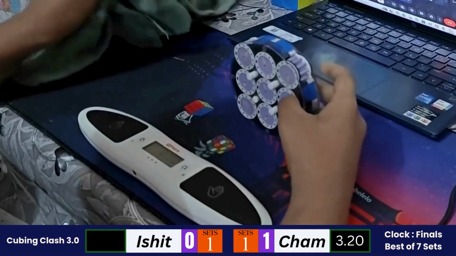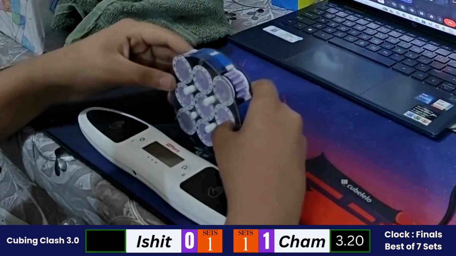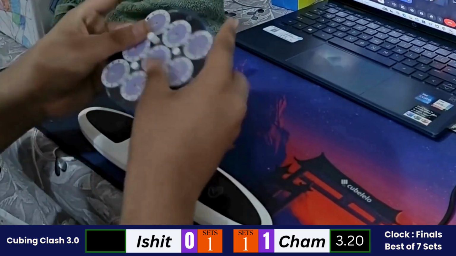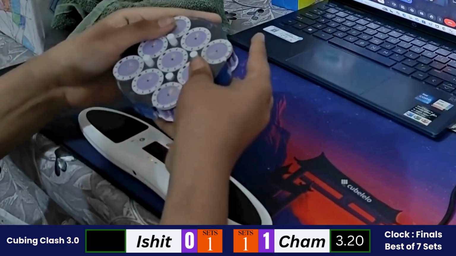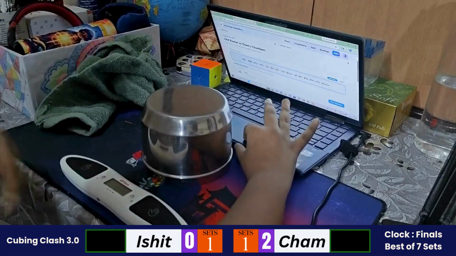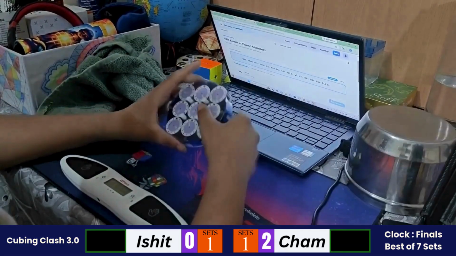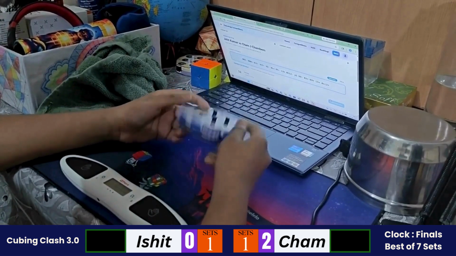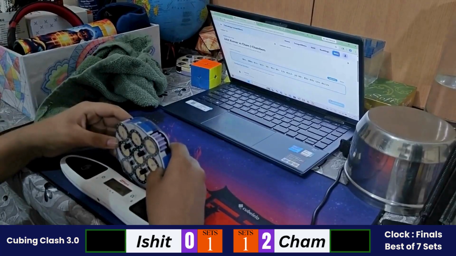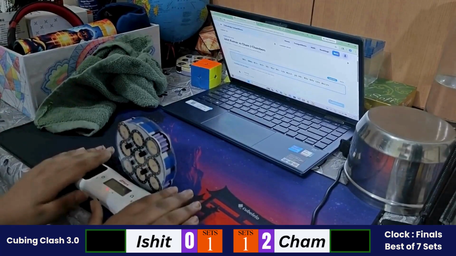So Ishit is inspecting it, trying to see which side is better and memorizing the moves. And Cham wins this easily because Ishit gets a DNF. So 0-2 is the set score. Ishit is starting with the third solve. Ishit needs to win all the upcoming 3 solves to win the set, and Cham only needs to win one of the upcoming 3 solves to win the set.